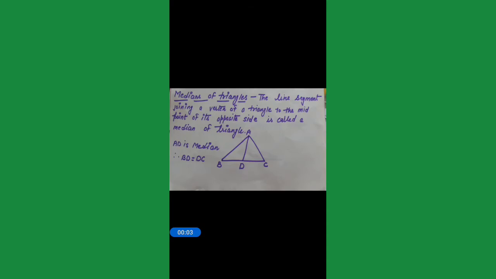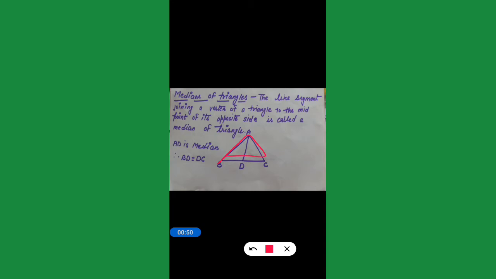Medians of a triangle. The median of a triangle is when we draw a line segment from the vertex of a triangle to the opposite side of that vertex, and that line segment cuts the opposite side at its midpoint, then it is known as a median of a triangle. अगर हम एक लाइन किसी वर्टेक्स से ड्रॉ कर रहे हैं उसकी अपोजिट साइड पर और वो लाइन अपोजिट साइड के मिड पॉइंट पे कट करती है तो उस लाइन को हम क्या कहते हैं? मीडियन ऑफ ट्रायंगल.